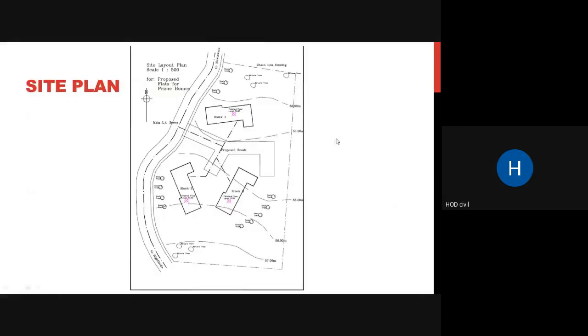So this is your site plan. This is your whole site. You can see at the top right corner, it is chain link fencing. This is your whole site, wherein you have block 1, block 2, block 3. There is a north line, which is clearly mentioned here. You can see the scale is mentioned, and with respect to a road, there is this road. With respect to this road, you can see chainages are taken, and block 1, block 2, block 3 are determined where they fall exactly. So this is an example of a site plan.